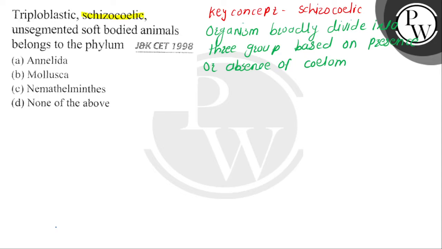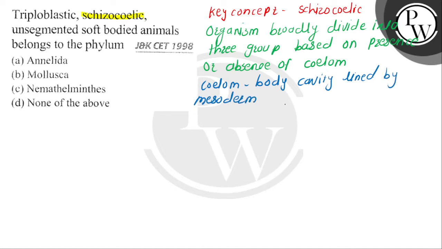Coelom is a body cavity lined by the mesoderm, and that body cavity is filled with fluid.